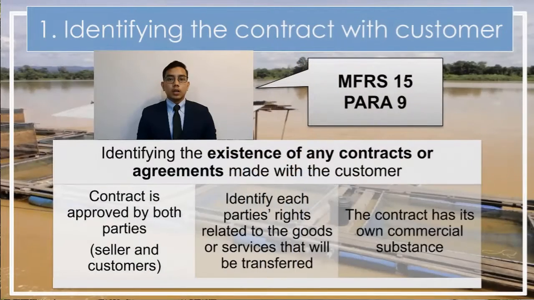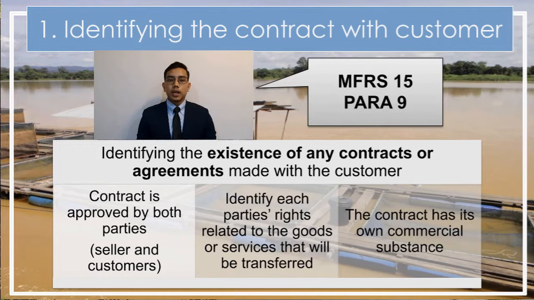Hi, my name is Arfan and now we are going to talk about the first step of MFRS 15 revenue from contracts with customers. The first step of MFRS 15 is identifying the contract with the customer. According to paragraph 9 in MFRS 15, the first step is identifying the existence of any contracts or agreements made with the customer.